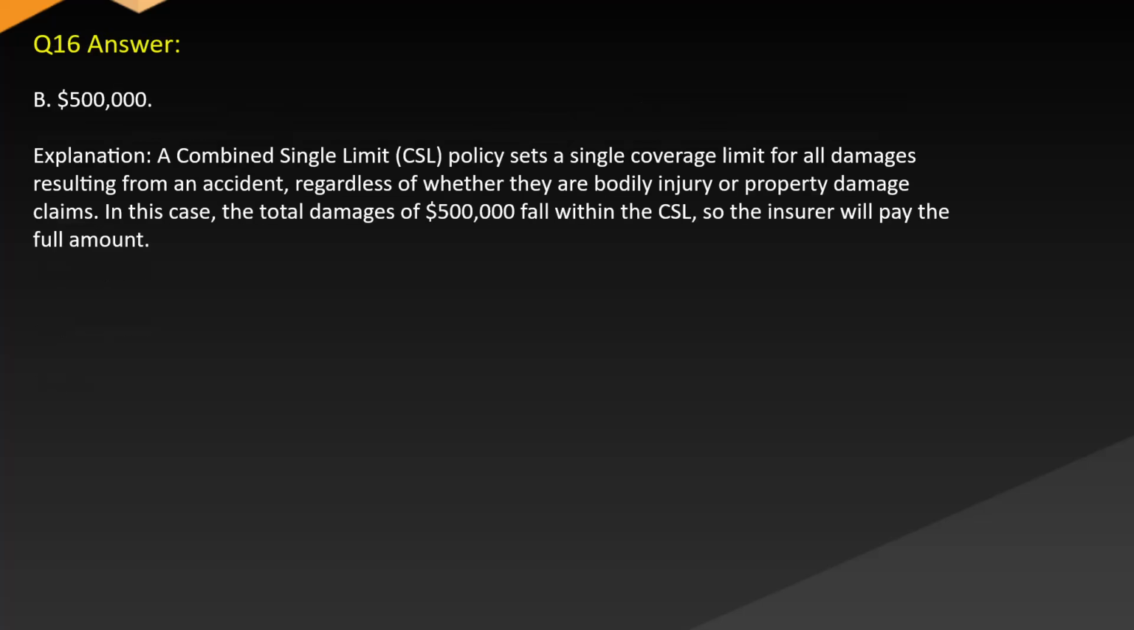Answer: B. $500,000. Explanation: A combined single limit (CSL) policy sets a single coverage limit for all damages resulting from an accident, regardless of whether they are bodily injury or property damage claims. In this case, the total damages of $500,000 fall within the CSL, so the insurer will pay the full amount.